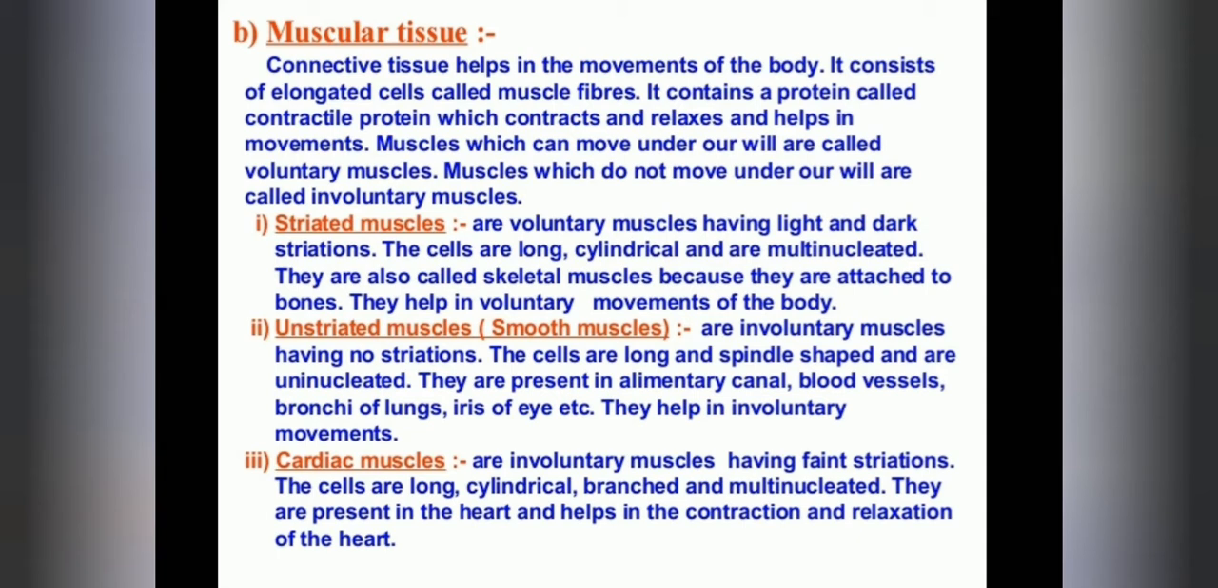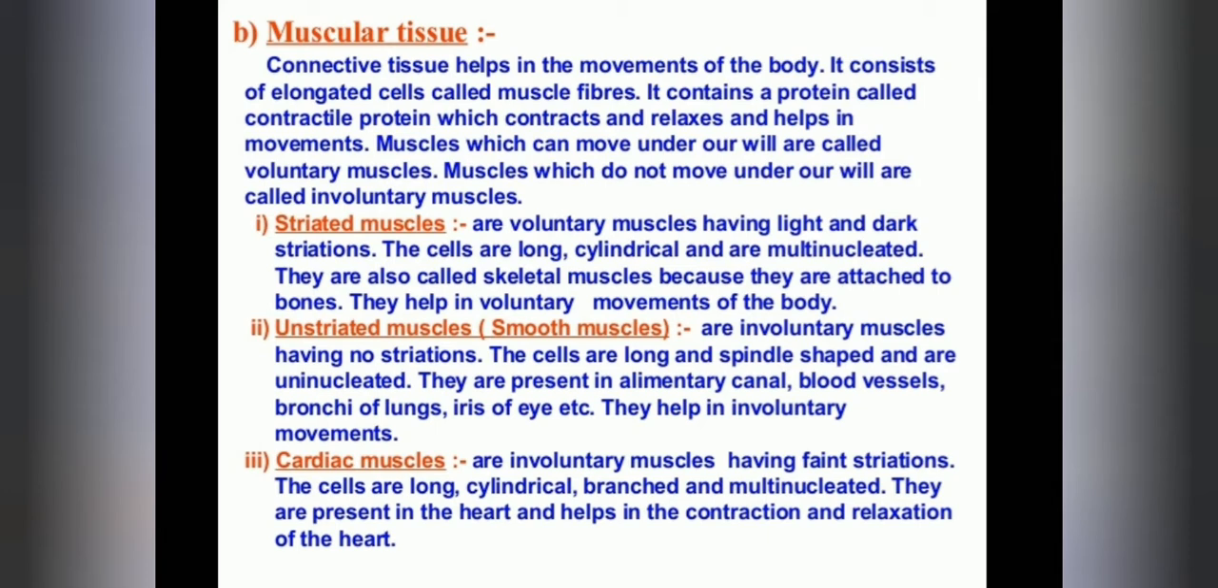Clear? We studied last year in the 8th standard that there are two kinds of muscle tissue: voluntary muscles and involuntary muscles. Muscles which can move under our will are called voluntary muscles. Those which are under our control are called voluntary muscles.